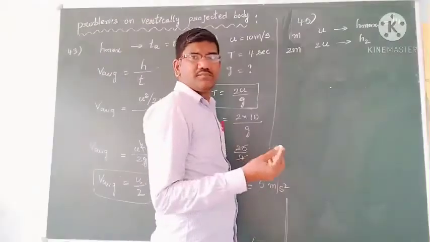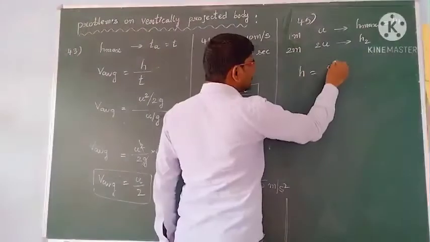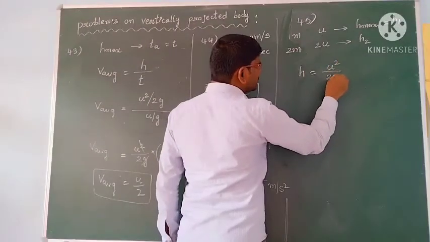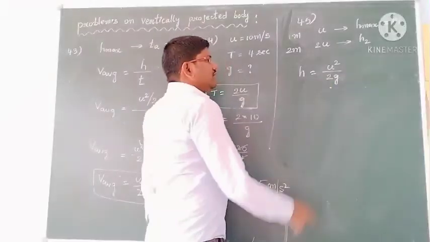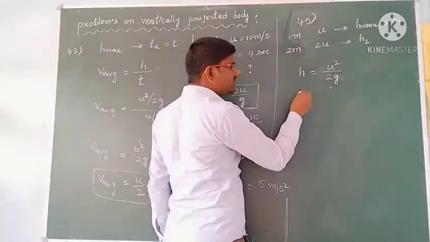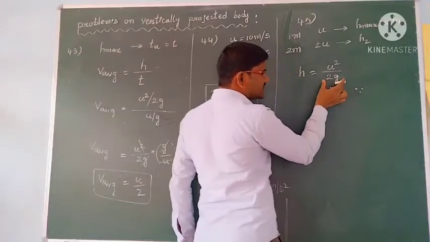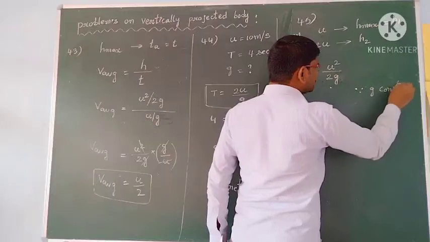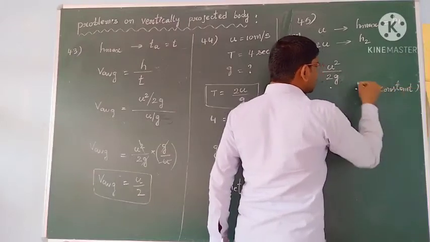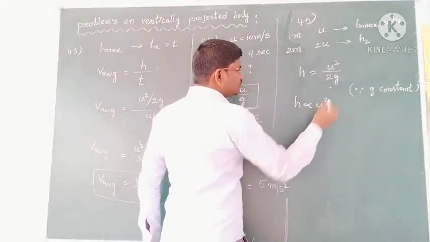Okay students, we know the formula for maximum height. H is equal to u square by 2g. This is the formula for maximum height. And since g is constant, 2g is constant, this is totally constant. Since g is constant, we can write h is directly proportional to u square.